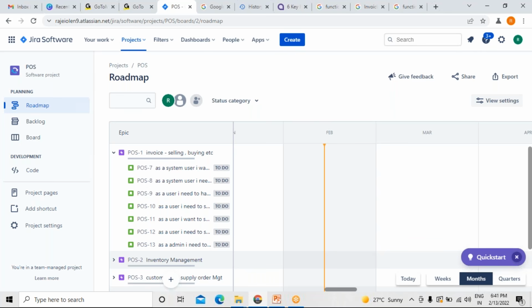Whatever user story we have, for example this one, each and every user story will be given to all the people. If there are 5 people, we give this user story to all 5 people, and we ask them to give some story points to it, based on the Fibonacci series. Please give story points.